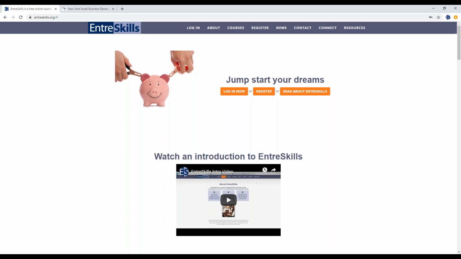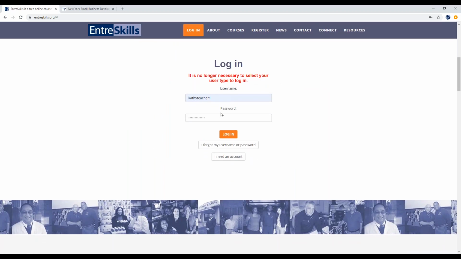So everybody on already has a teacher account, so I won't cover how to register as a teacher. I'm going to go ahead and log in as a teacher. And if you ever forget your username or password, you can use this I forgot my username or password link, or you can just simply contact us and we'll help you out.